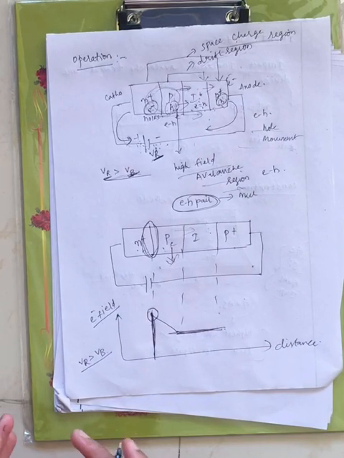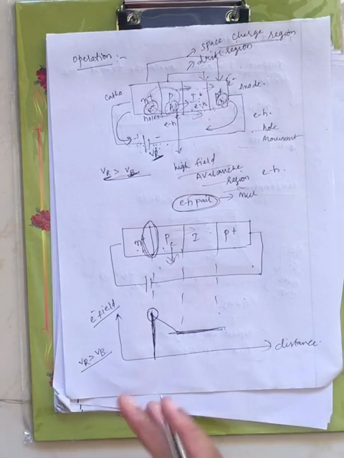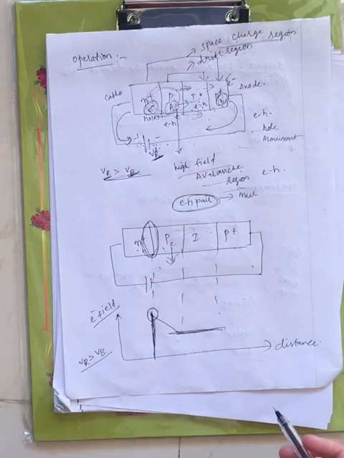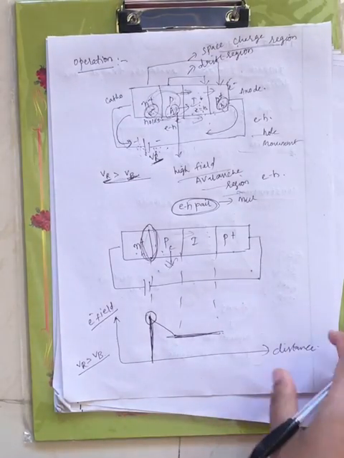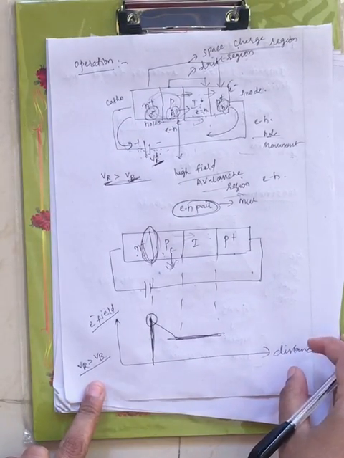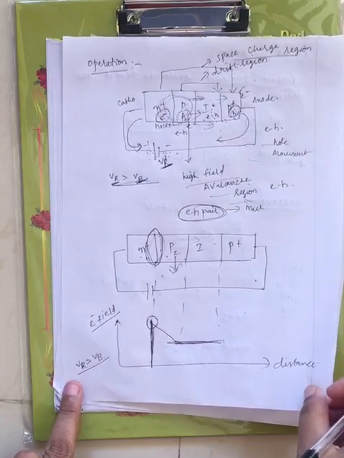The only thing you have to remember is that where there is a junction of n plus p, where there is a junction of n layer and p layer, there you will have the maximum electric field intensity, such that the reverse voltage should be greater than the breakdown voltage. That is the principle, right? When VR is greater than VB, a maximum electric field intensity of high value appears at the n plus p junction. For the different forms also you can draw the electric field based on this principle.